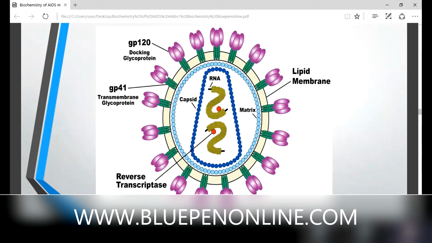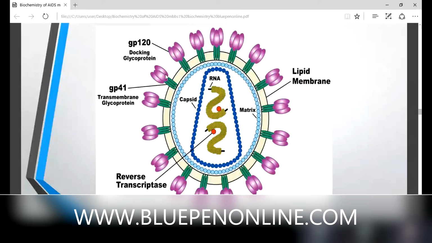You can see the violet color GP120 in the outer part. Then GP41 in green color is a transmembrane glycoprotein. What is the role of GP41? Internalization. In our active transport mechanism, we discuss receptor mediated endocytosis. So here the receptor is GP120. For internalization, we use this GP41, because it is a transmembrane protein.